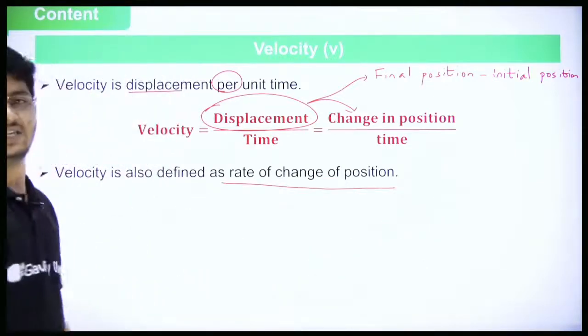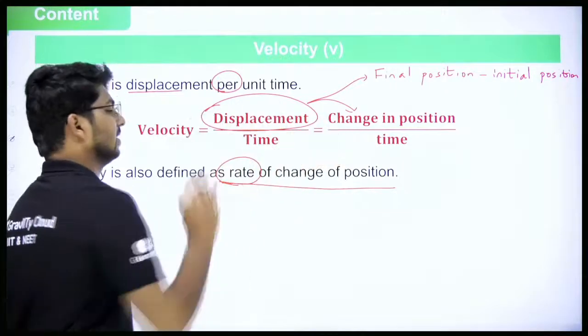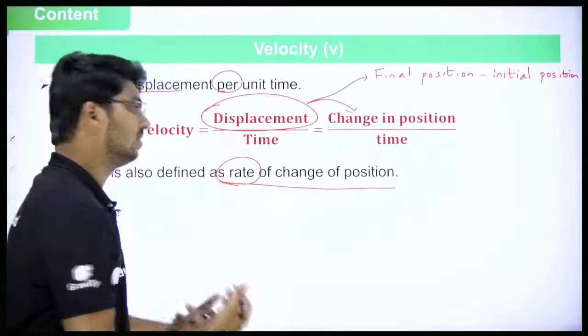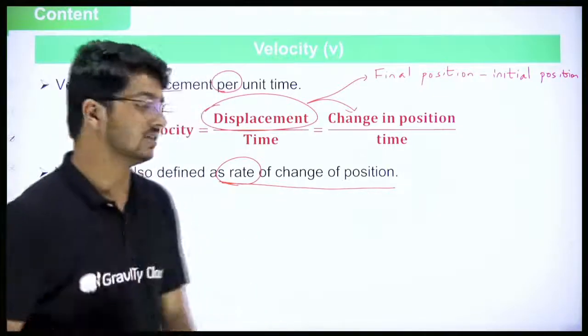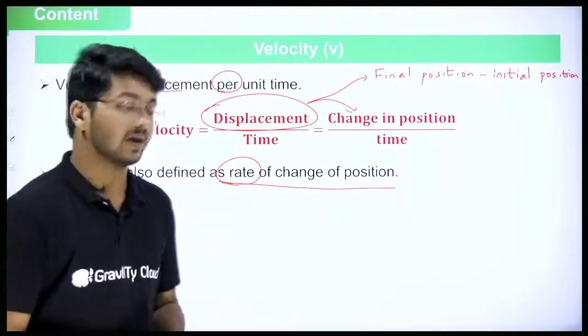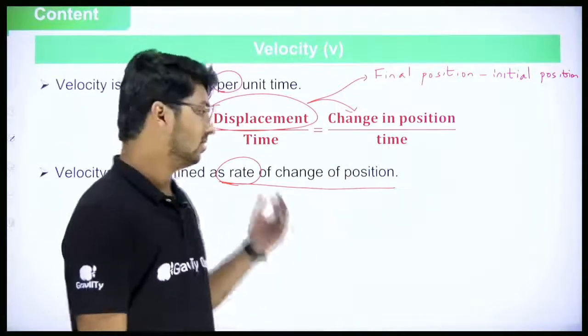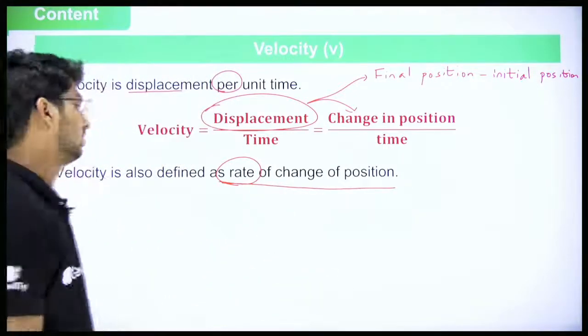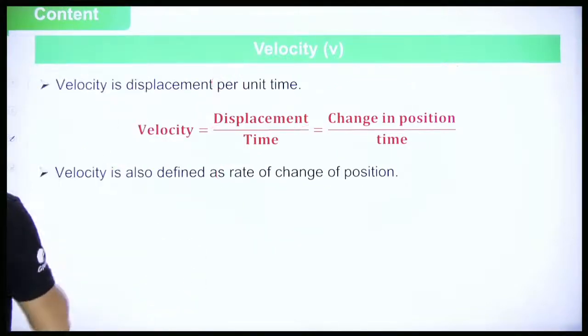What does rate mean? Rate means division with respect to time. How fast the position is changing. If the time taken is less, it is faster. So velocity is also defined as rate of change of position.